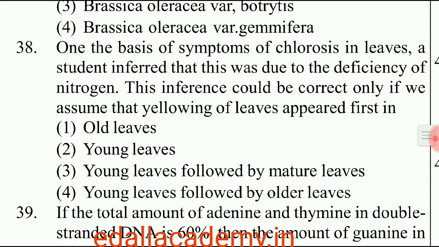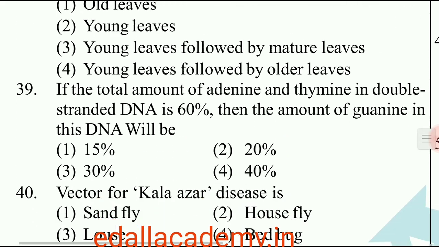Question number 38. On the basis of symptoms of chlorosis in leaves, a student inferred that this was due to deficiency of nitrogen. This inference could be correct only if we assume that yellowing of leaves appears first in the old leaves due to the deficiency of nitrogen. Yellowing of leaves appeared first in old leaves. So the correct option is 1.